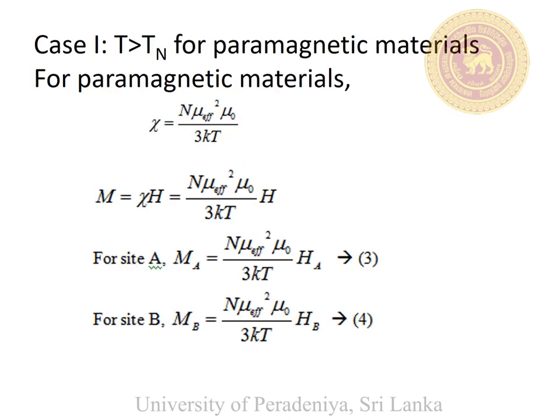Above the Néel temperature, the material is a paramagnetic material. Previously we have proven an equation for the susceptibility of a paramagnetic material, chi. That equation is given here. Then we can find the magnetization M. M is equal to chi H. We can apply the equation of magnetization for site A and for site B. These are called equation number 3 and equation number 4.